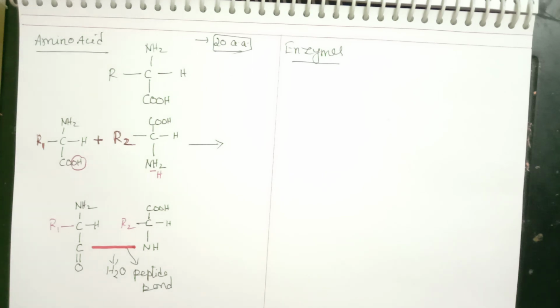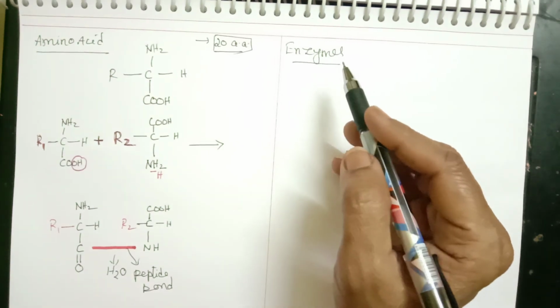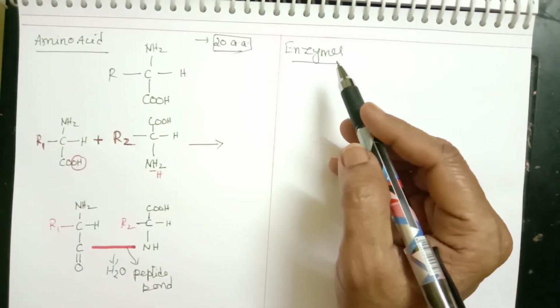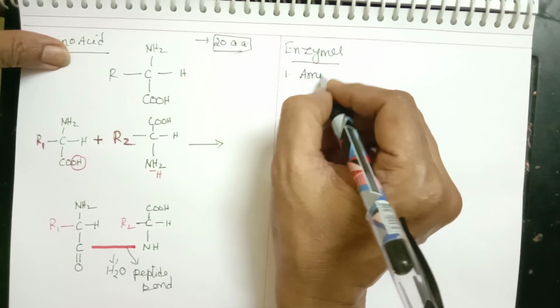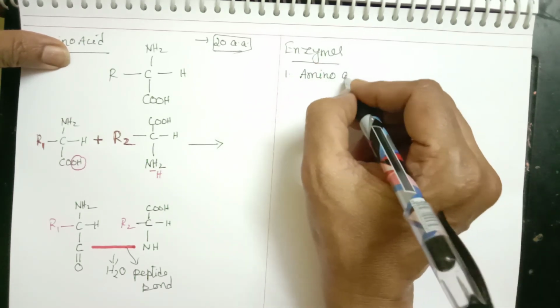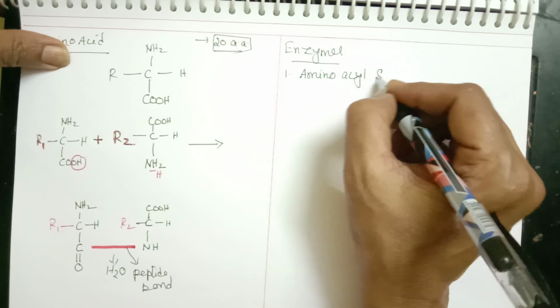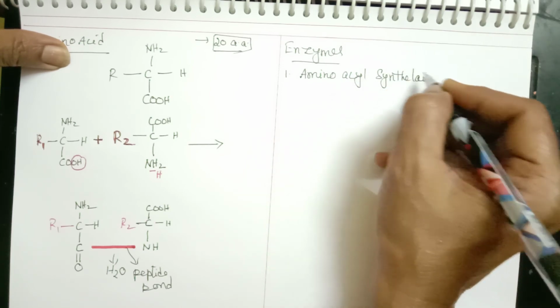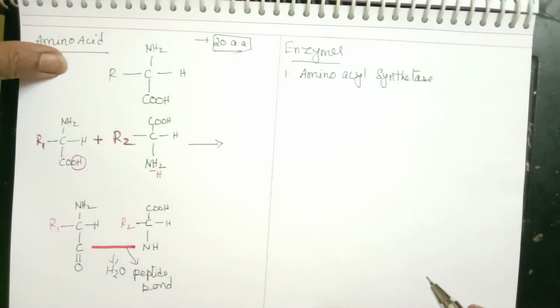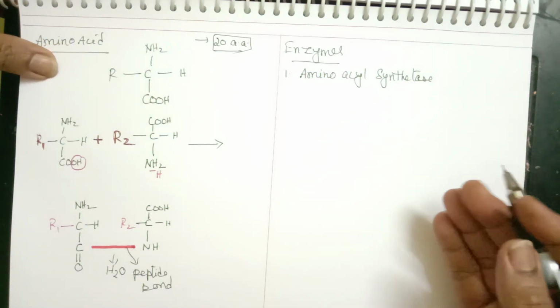Though many can be present, 20 amino acids participate in translation. Now let us come back to the enzymes required for translation. The first enzyme required, I am giving you in sequence, is amino acyl synthetase enzyme. What exactly is its function we will be discussing in the next part of translation.